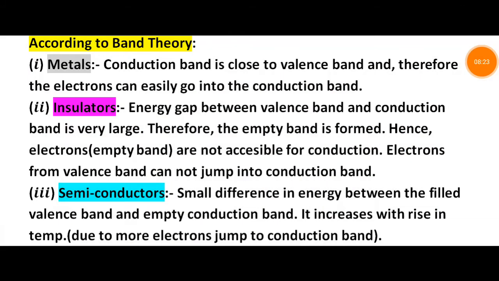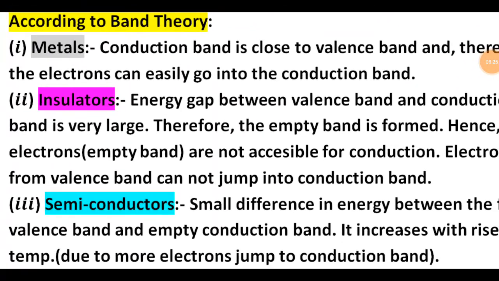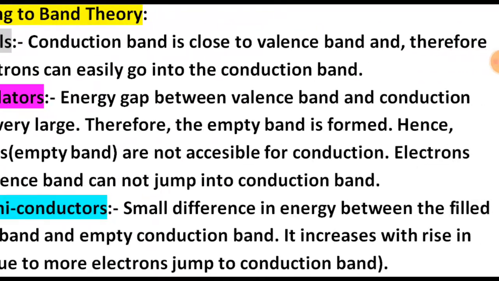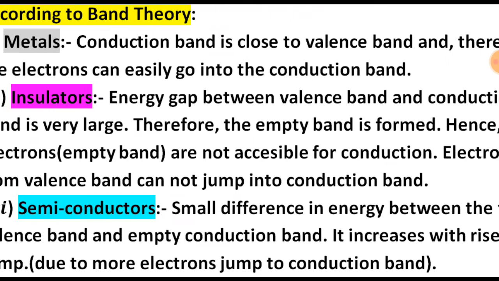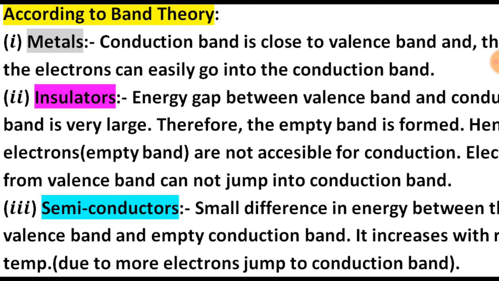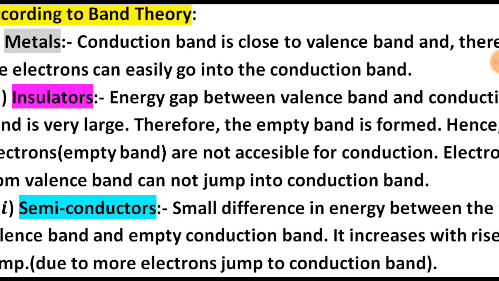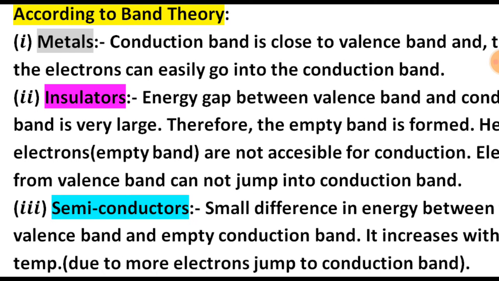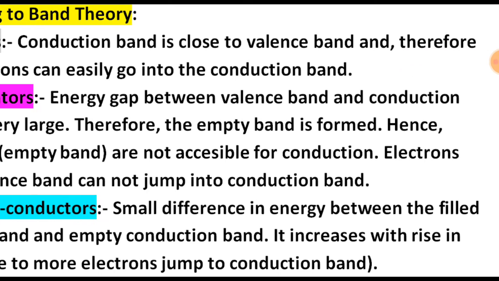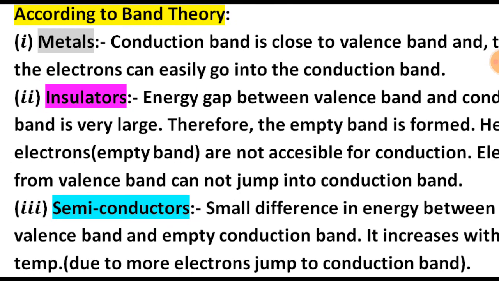So, students, according to band theory, in a metal the conduction band is close to the valence band and therefore the electrons can easily go into the conduction band. Means in metals, no factors are required to conduct the electric current. In an insulator, the energy gap between the valence band and conduction band is very large, therefore the empty band is formed. Hence the empty band is not accessible for conduction. Electrons from the valence band cannot jump into the conduction band. So, electric current is not passed in the insulator case.